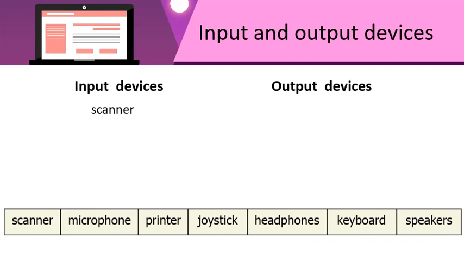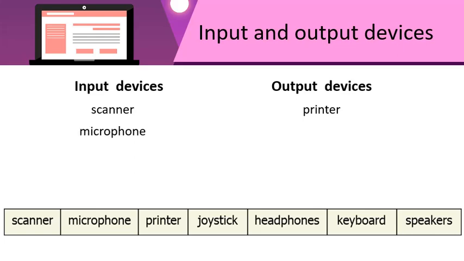What about a printer? What does a printer do? It takes the information from the computer and prints it on paper and gives it to us. So what kind of a device is this? Very good. It is an output device because we get something from the computer. What about a microphone or a mic? What kind of a device is that? We speak into the mic. Our voice gets transferred into the computer. So this also is an input device.